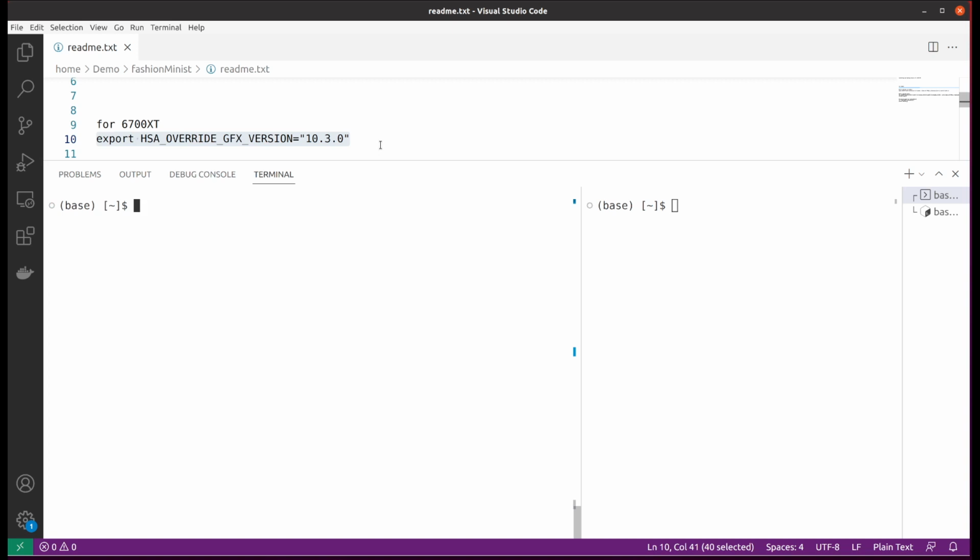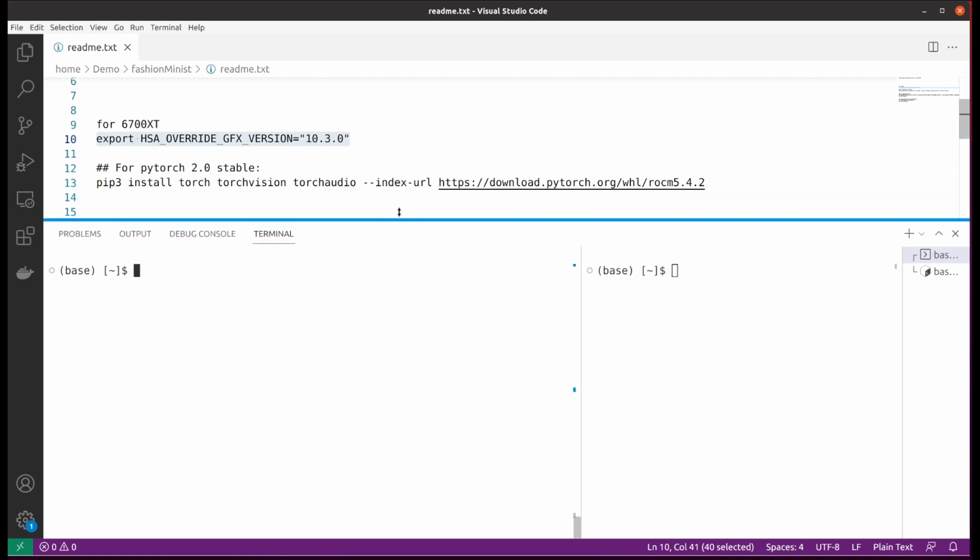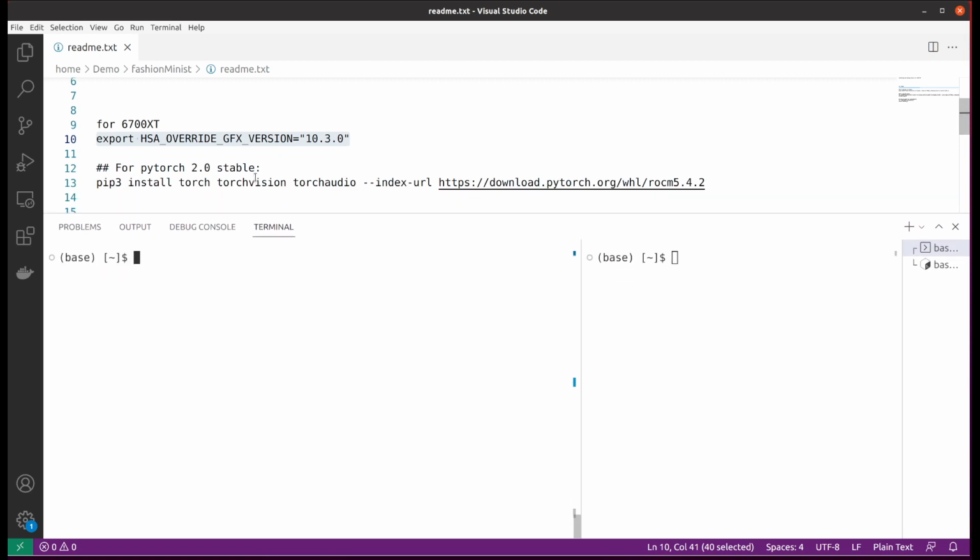Okay, so we have everything we need, and then we can proceed to install PyTorch. Recently, PyTorch published the new version, which is 2.0. Because it's relatively new, in some cases you may need the older version, which is 1.13.1. I will talk about installation for both. Let's look at PyTorch 2.0 first.